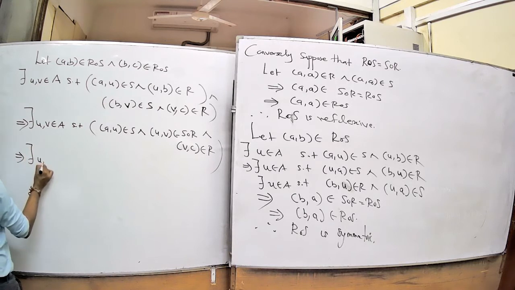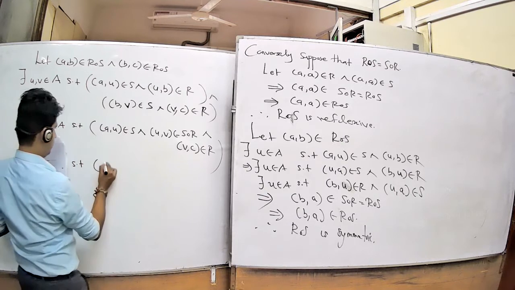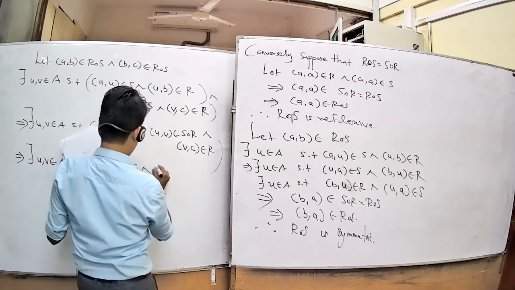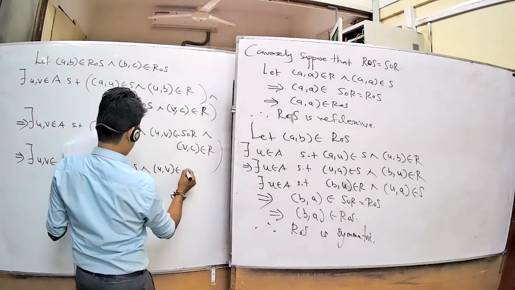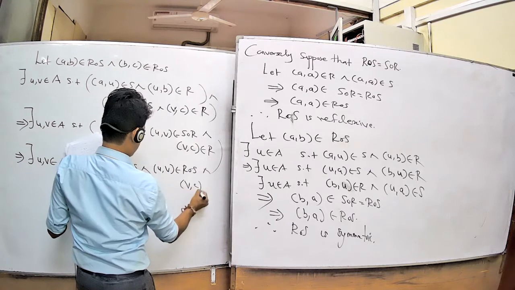They are like this: there exists u in A such that (a, u) belongs to S, (u, b) belongs to R composition S, and (b, c) belongs to R.